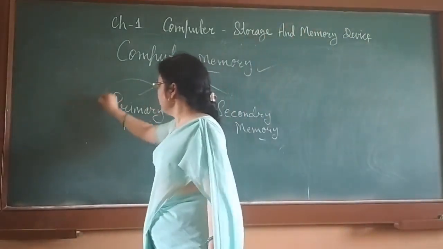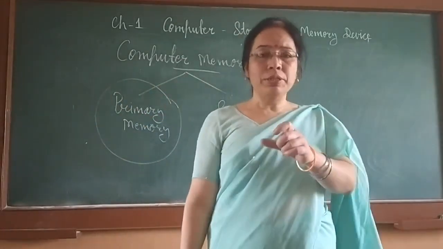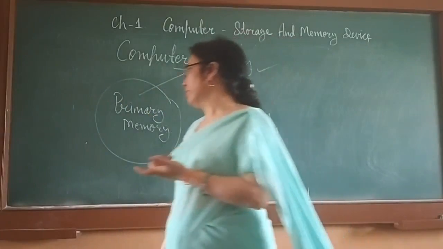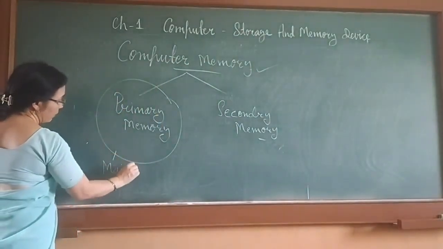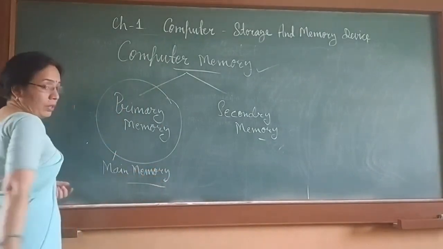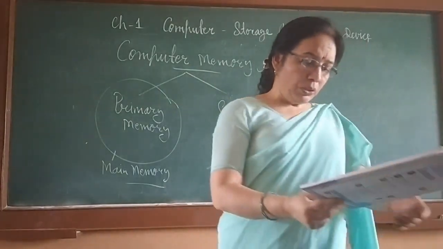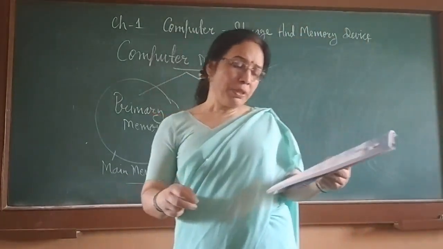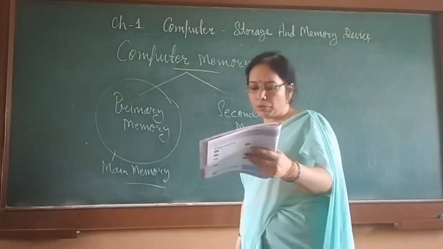Primary memory is the main memory of computer. Computer works with the primary memory, that is why it is called main memory of computer. CPU can directly access this memory. It is fixed on the motherboard of the